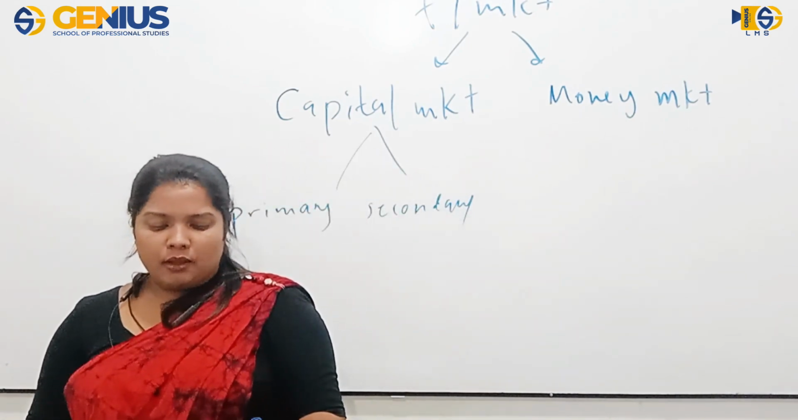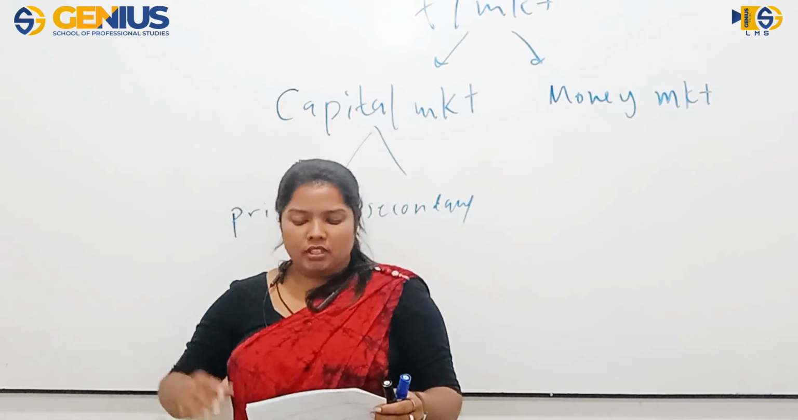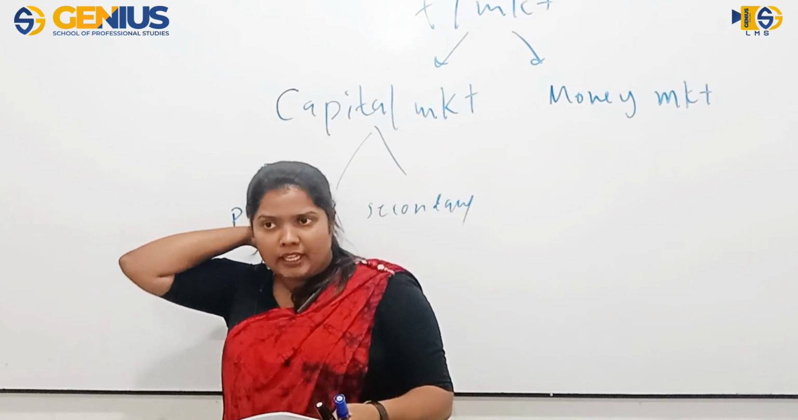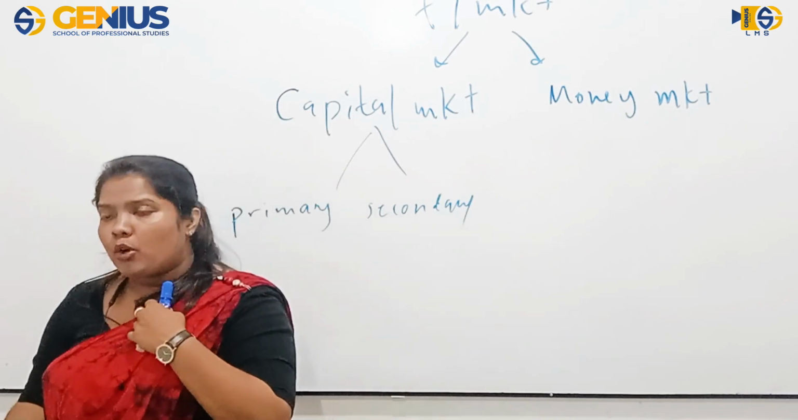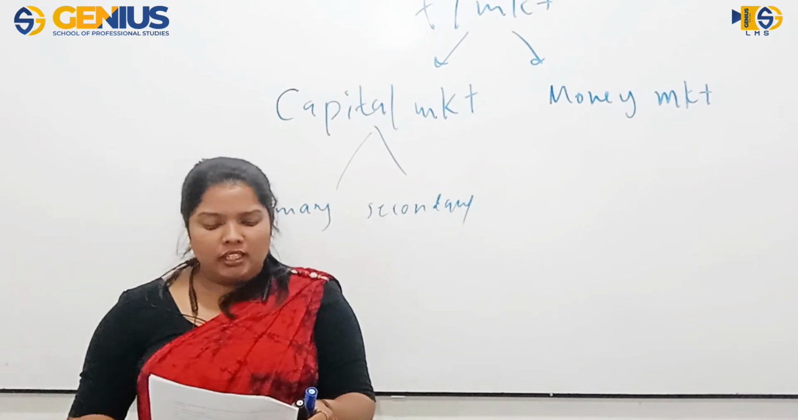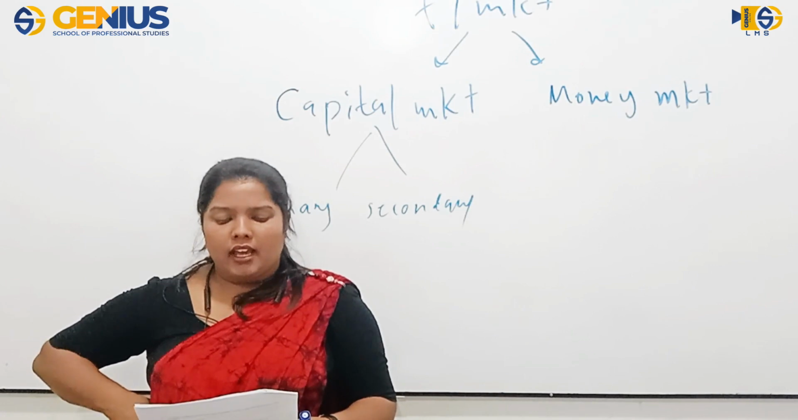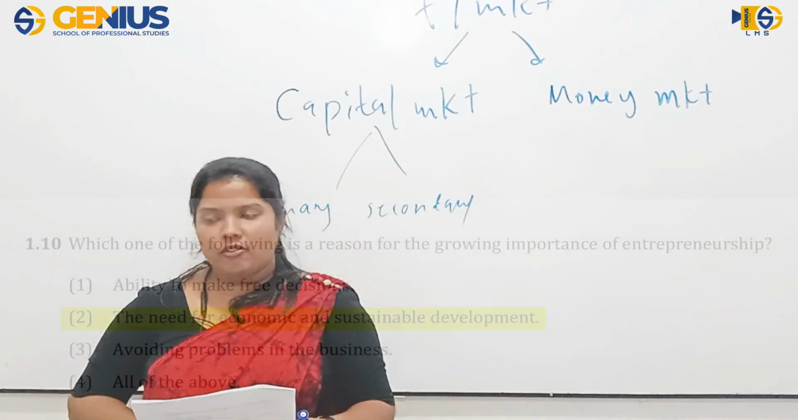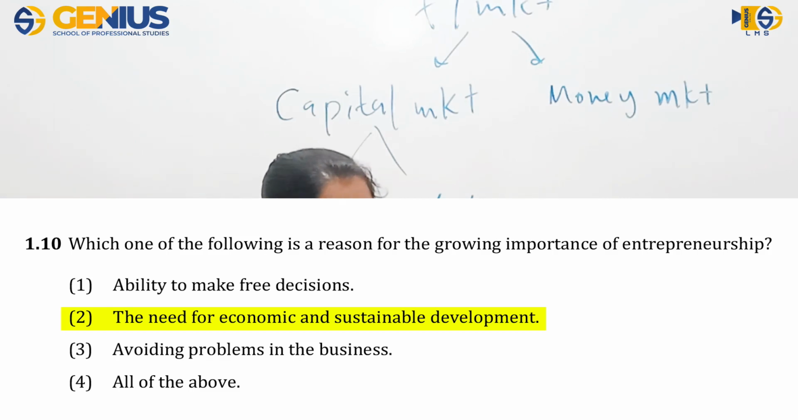So out of these things, one, ability to make free decisions is not a reason for the growing importance of entrepreneurship. It is a reason why people get into entrepreneurship, but it is not considered a reason for the growing importance of entrepreneurship. And third one, avoiding problems in the business, is not a reason either, and therefore we can exclude the fourth one, which is all of the above, and the answer will be the second one, the need for economic and sustainable development. That is the reason why we need entrepreneurship in the economy.